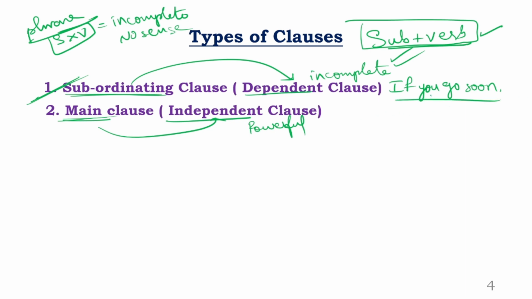If you go soon. See, you is a subject. Go is a V1. Subject and verb can agree directly. No problem. And if you read this statement from here to here, is there a meaning? There is no meaning. If you go soon, it is like a condition. In Telugu we say, nuvvu tvaraga velte. So what does it mean? Is there a complete sense? No, right? It is incomplete. Of course, there is a subject verb agreement. Still, it is incomplete.